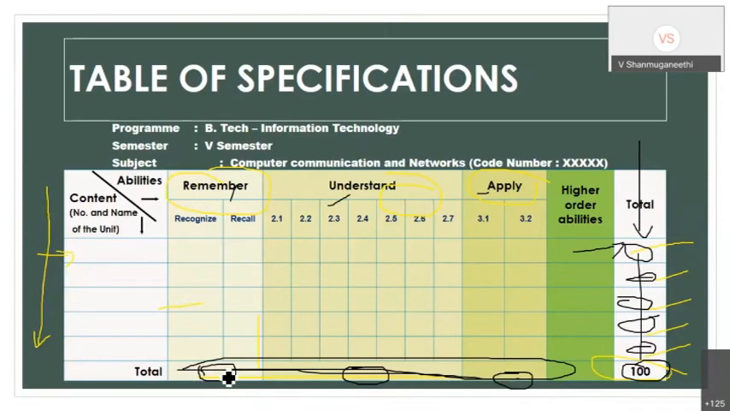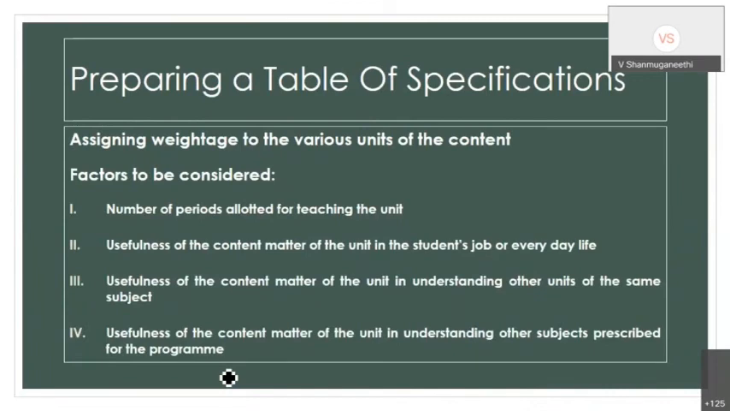So how to set the value? Normally, what are the factors that need to be considered? First, the number of periods allotted. In the curriculum, I do not know how many of you have looked at it. When we set the curriculum, each unit has hours on the right side, like 9 hours. During the preparation of the curriculum, in some places the Board of Studies is very particular and asks them to change the value.